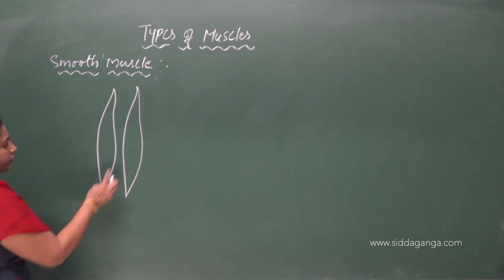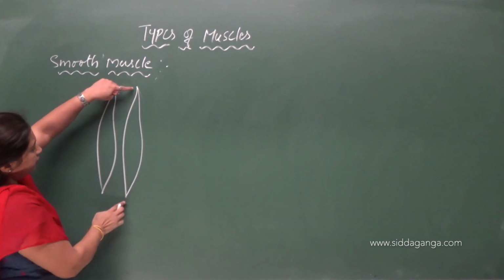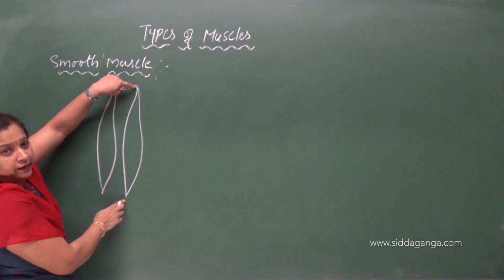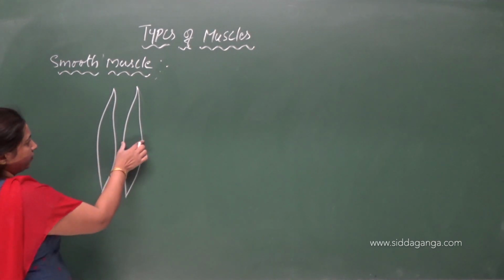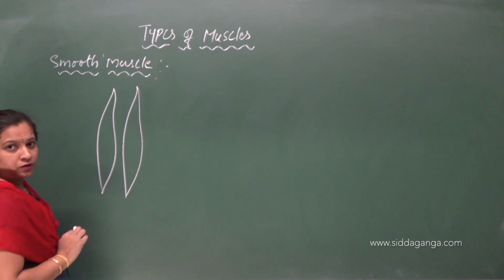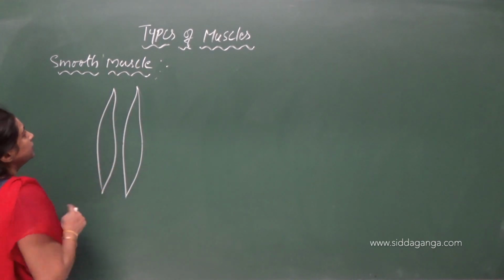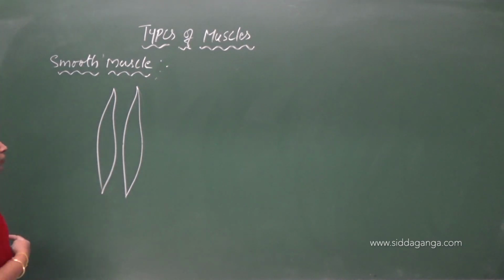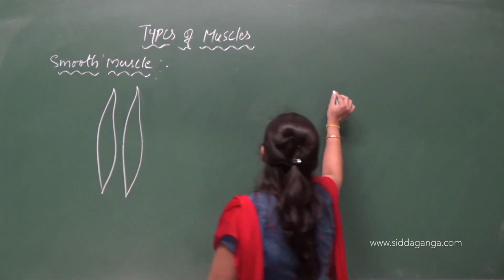So they are broad in the middle but taper towards the ends. So they have pointed ends but are broad in the middle, thick in the middle, thin at the ends. So what is the shape? Spindle shape. So the smooth muscle consists of elongated and spindle shaped cells.